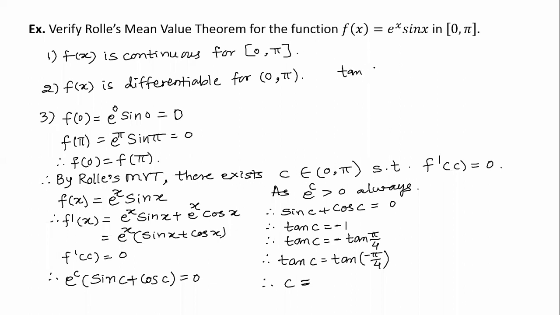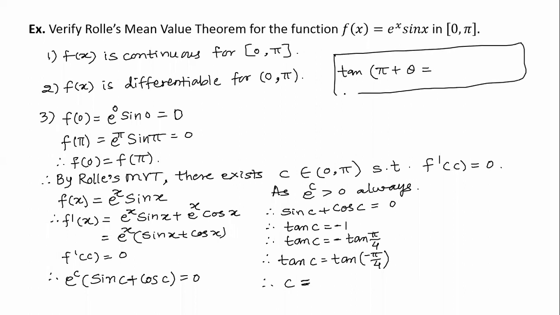Tell me what is tan of pi plus theta? That is in the third quadrant, so plus tan theta.